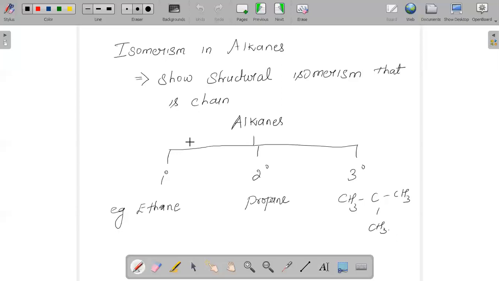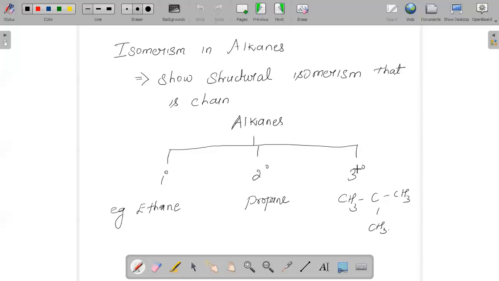And alkanes can be classified into three types, that is primary, secondary, and tertiary alkanes. So for a primary alkane, how do we differentiate? It is an alkane in which a carbon atom is attached to one or no alkyl group. Then we say it is a primary alkane. For example, we can consider ethane.